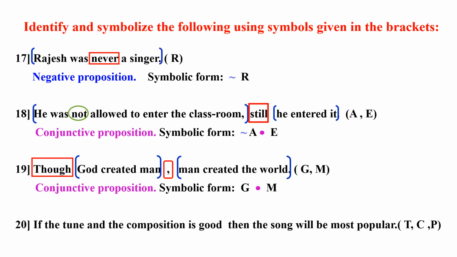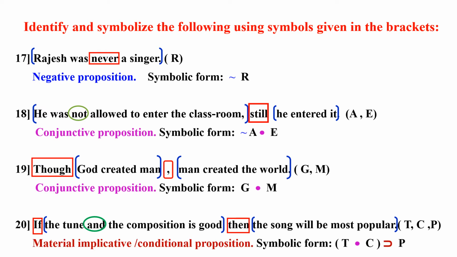20. If the tune and the composition is good, then the song will be most popular. Here, if then is the main connective. It is a conditional or material implicative statement. The antecedent is the tune and the composition is good. And the consequent is the song will be most popular. Here and is the second connective which is in the antecedent. So the symbolic form will be in the bracket T dot C, outside the bracket horseshoe P. It's a material implicative or conditional proposition.